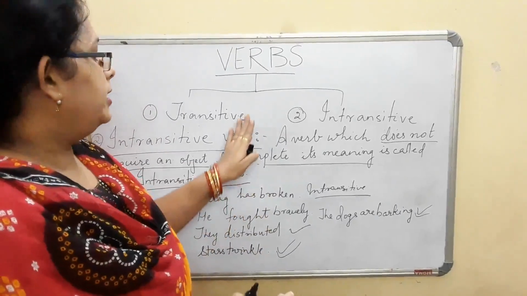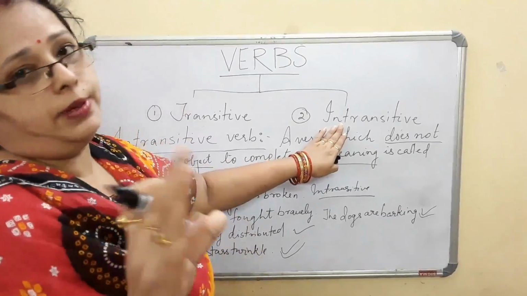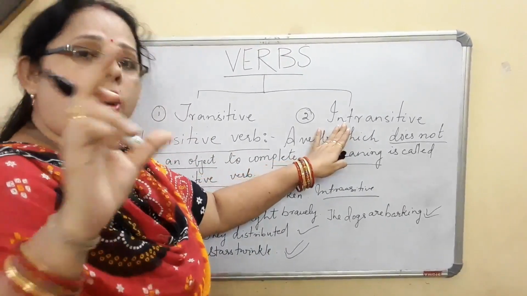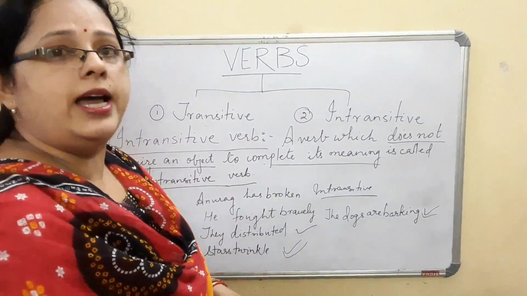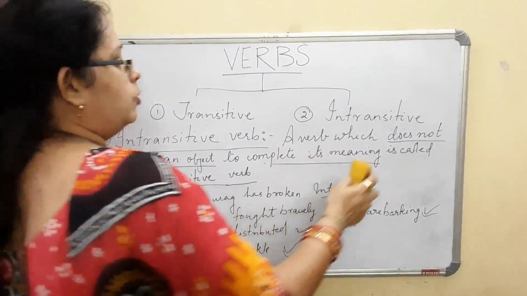The difference between transitive and intransitive is, कभी कभी verbs object के साथ आता है, कभी कभी verbs without object के साथ आता है. Object के साथ जब आता है वो transitive बन जाता है, without object के जब आता है वो intransitive बन जाता है. Now let's see what more is there.